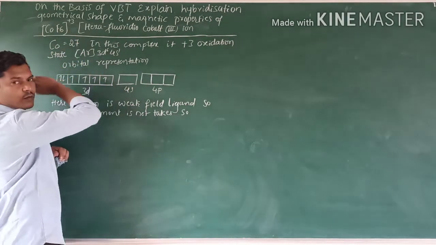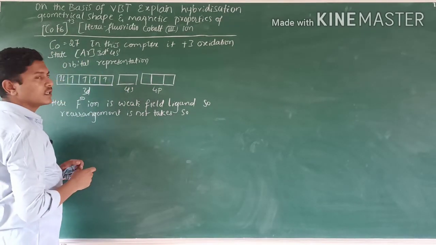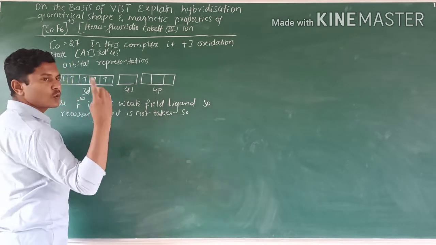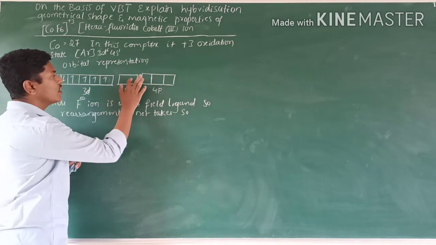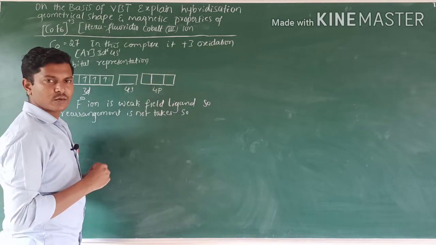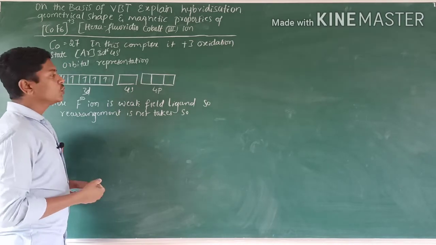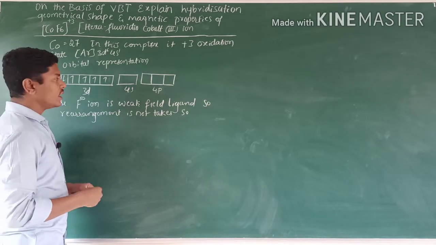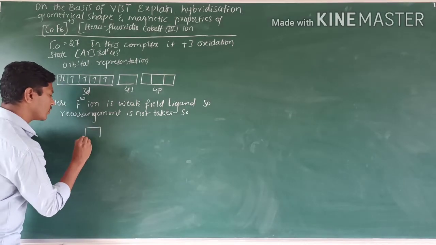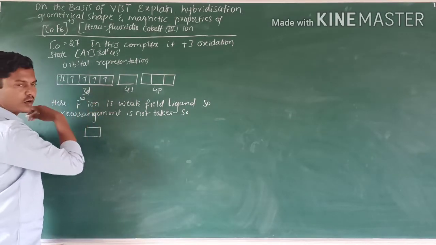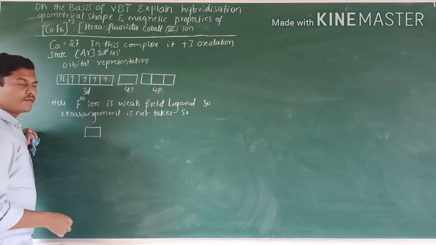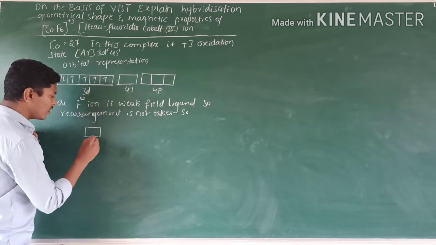See what happens here. Here 6 fluoride ions are there, and one fluoride ion gives one pair of electrons. But here how many empty orbitals are there? Here 4 empty orbitals are there. We need another 2 empty orbitals. So we leave this 3d, because these are all singly occupied.